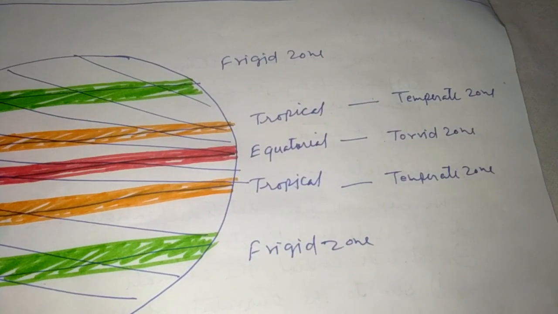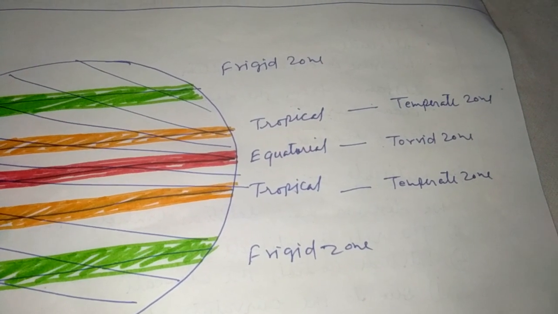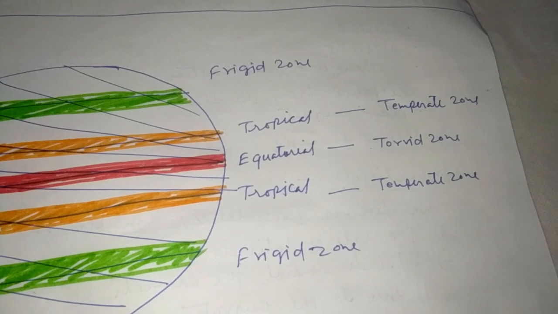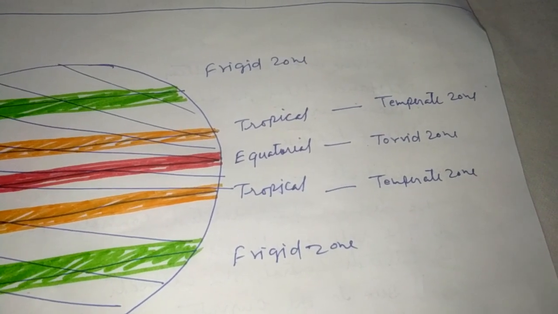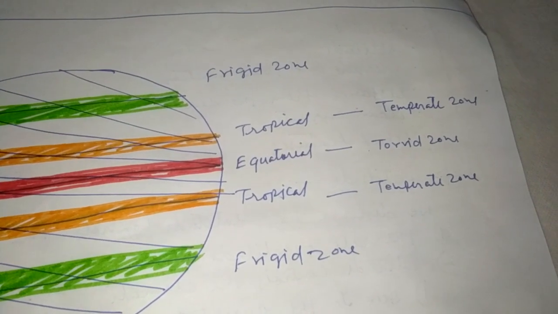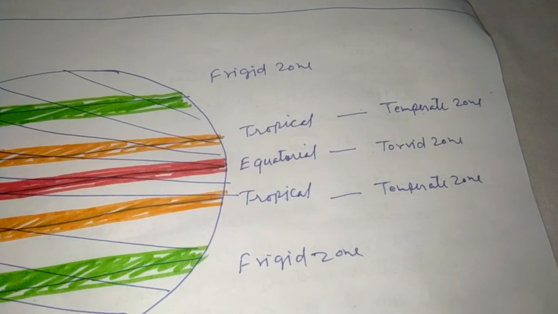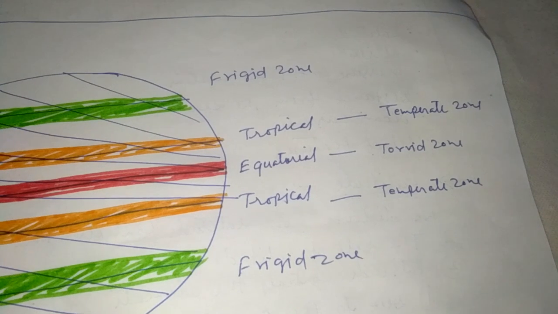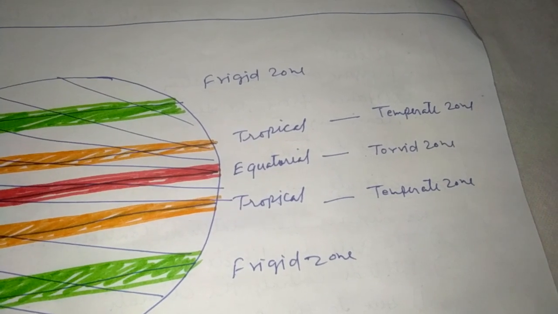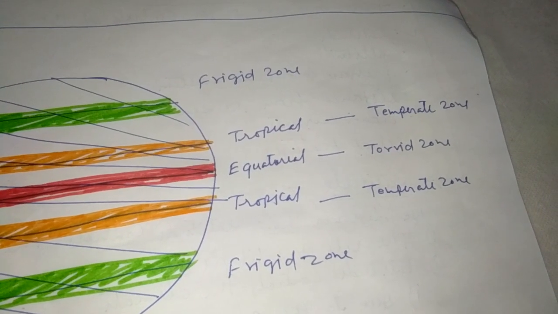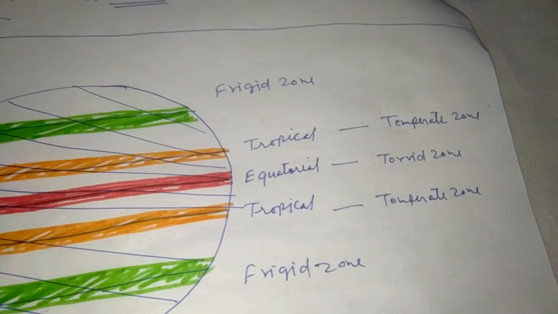So the middle area, which is the red area, is known as the equatorial region. Temperature classifications have been given on the map of the globe. So the equatorial region is known as the torrid zone, means the highest temperature zone.